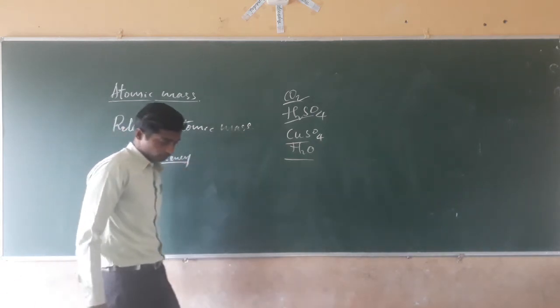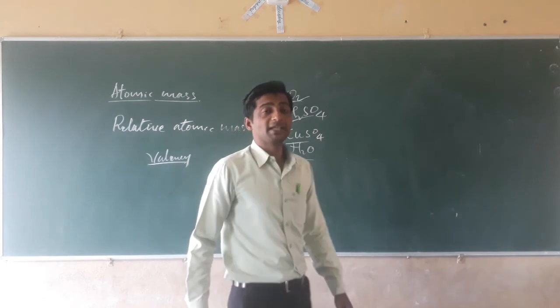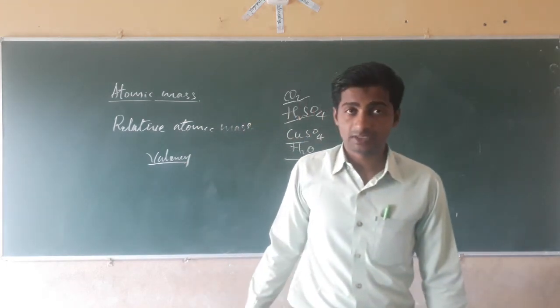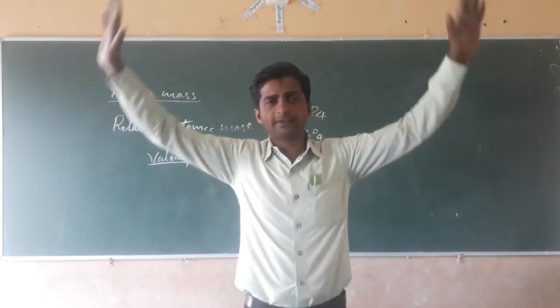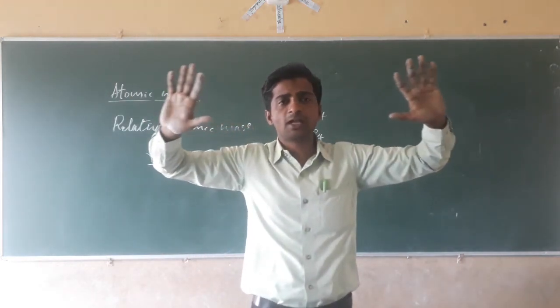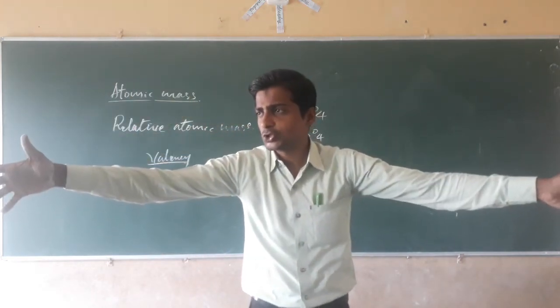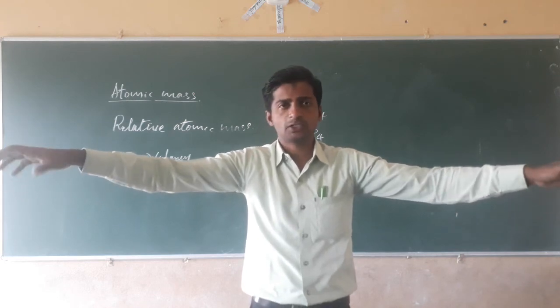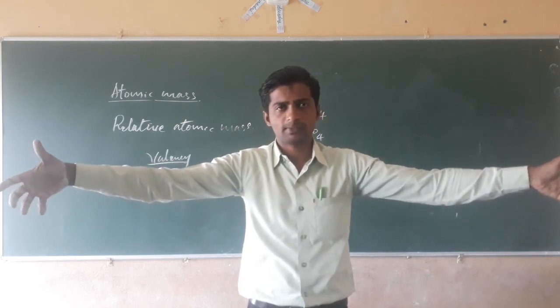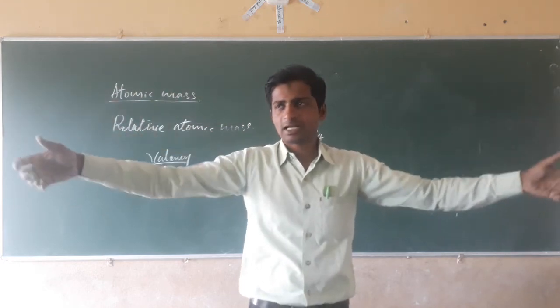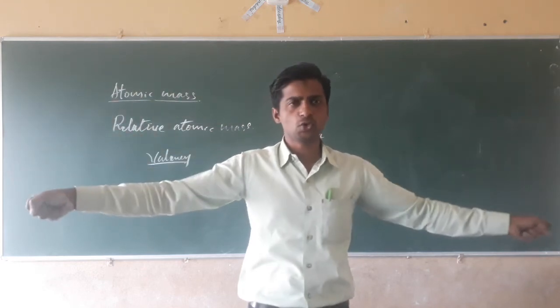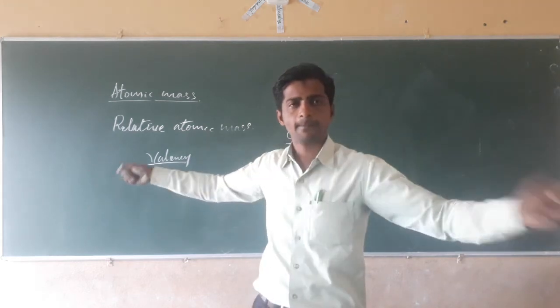Valency means the combining capacity of an atom. See here, dear students, I have two hands, and I can hold two persons with my two arms. My capacity is two. I can combine two persons.